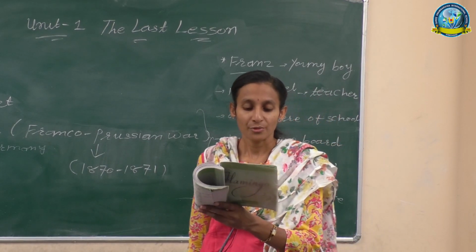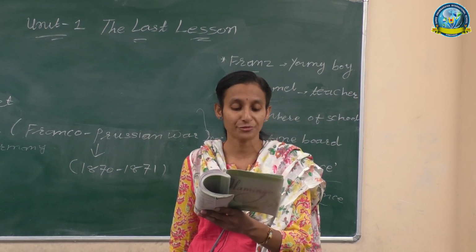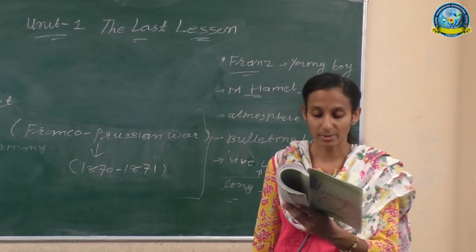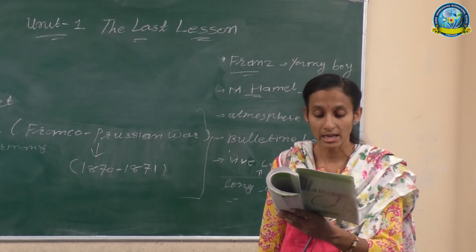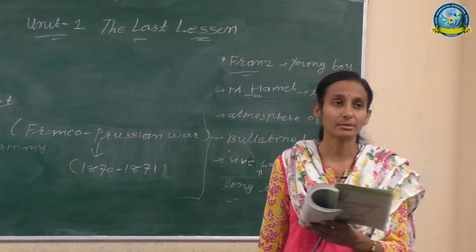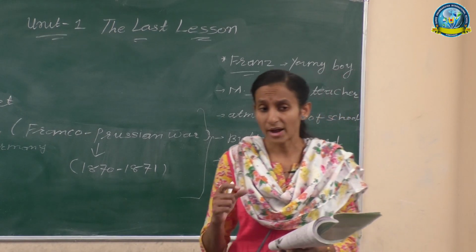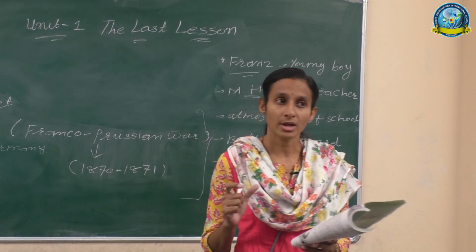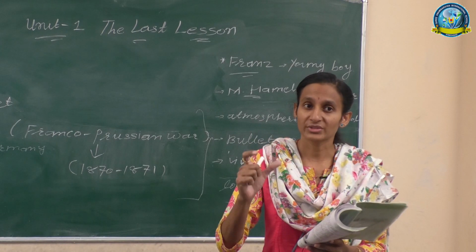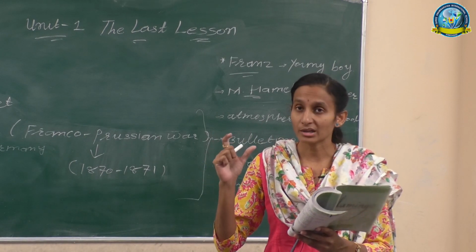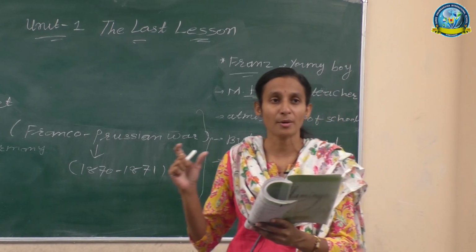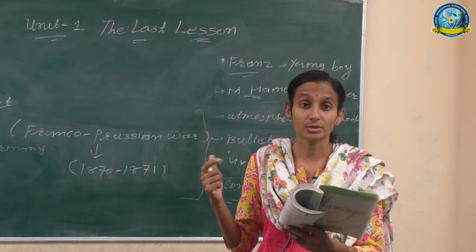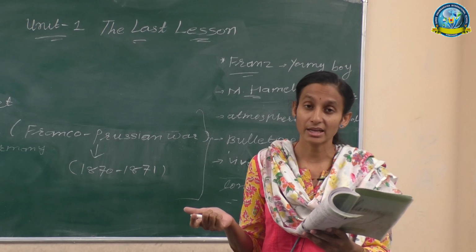Now second para: when I passed the town hall, there was a crowd in front of the bulletin board. For the last 2 years, all our bad news had come from there. The lost battles, the draft, the orders of the commanding officers, and I thought to myself without stopping, what can be the matter now? It means, when he tried to reach the school, he observed some crowd around the notice board. Now what would be the matter there? He just thought that for the last 2 years bad news had come from these bulletin boards. Which type of bad news? Like the lost battles, the draft, and the orders of the commanding officers.